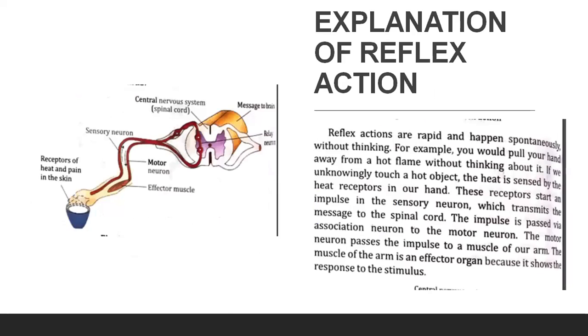So reflex actions are rapid and happen spontaneously without thinking. For example, you would pull your hand away from a hot flame without thinking about it. If we unknowingly touch a hot object, the heat is sensed by the heat receptor in our hand. These receptors start an impulse in the sensory neuron, which transmits the message to the spinal cord. The impulse is passed via the association neuron to the motor neuron. The motor neuron passes the impulse to a muscle of our arm. The muscle of the arm is the effector organ because it shows the response to the stimulus.